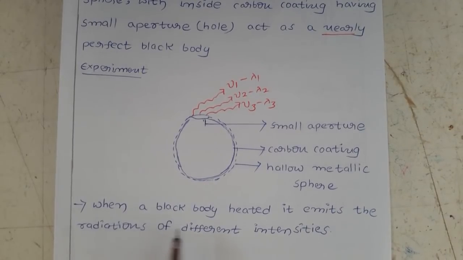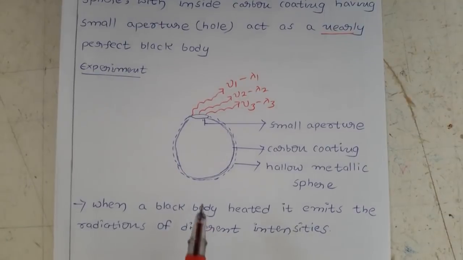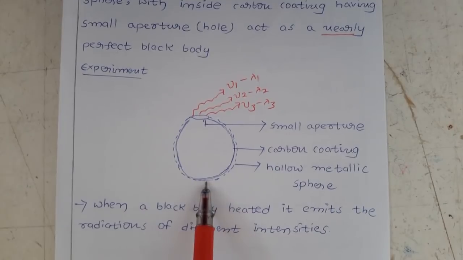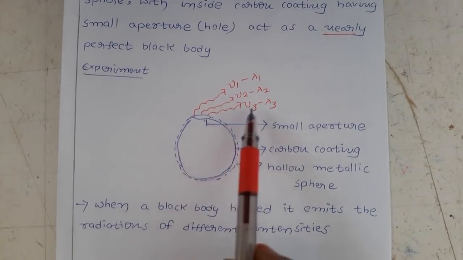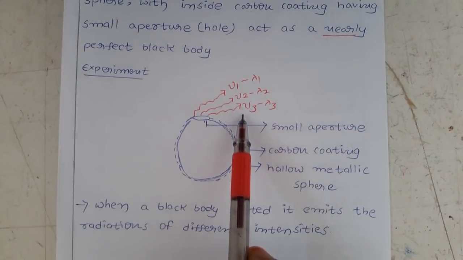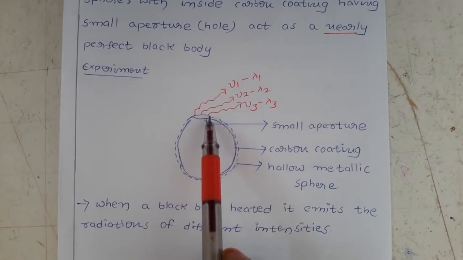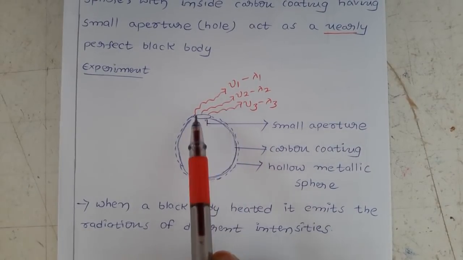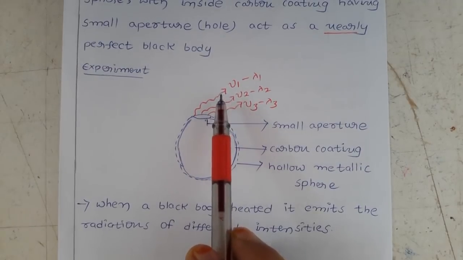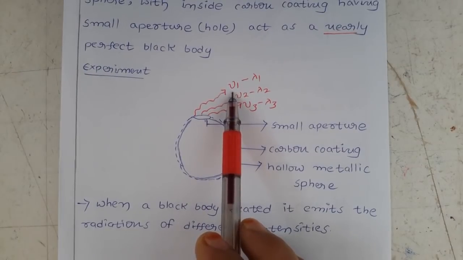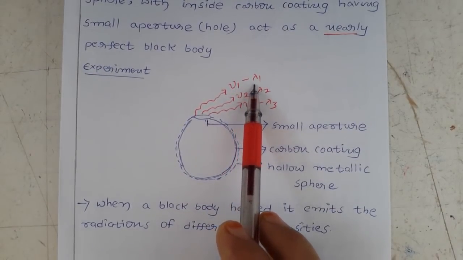Now when a black body is heated, it emits radiations of different intensities. Now what I am doing is heating this black body. Once you heat, it emits radiations of different intensities, or different frequencies. For example, it emits this radiation, and this radiation. For this radiation I am assuming a frequency mu1 and the corresponding wavelength is lambda 1.